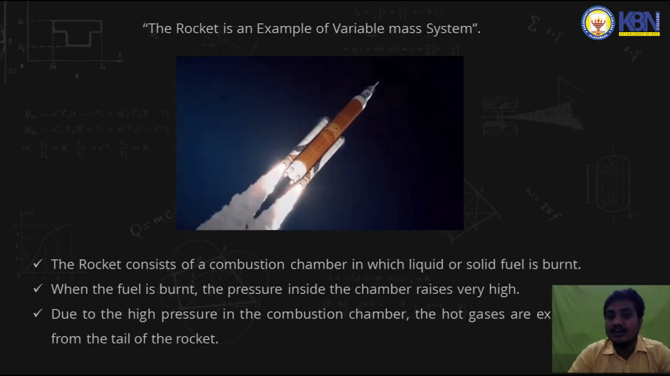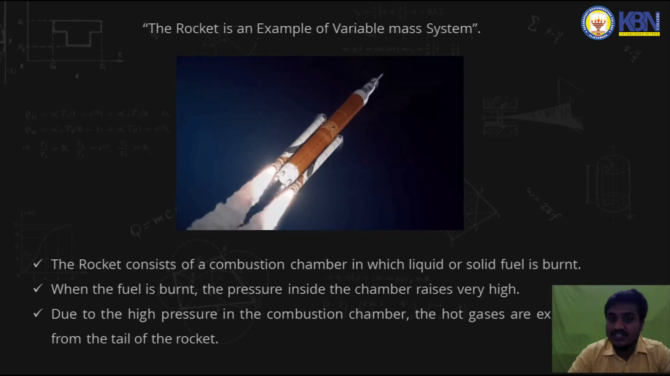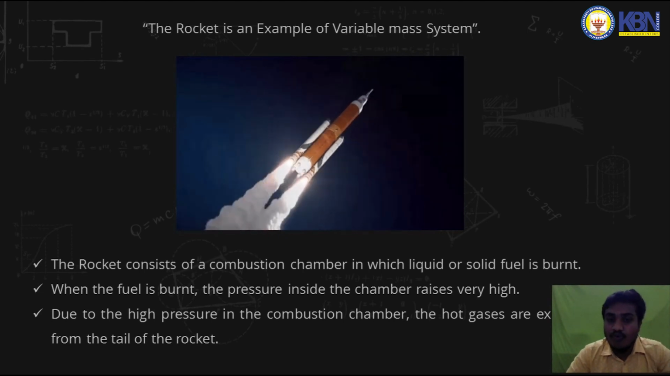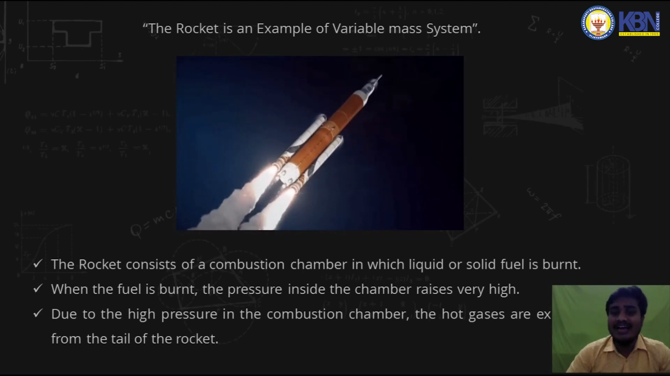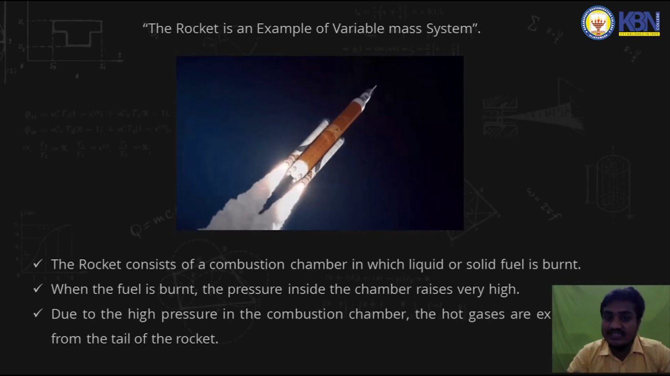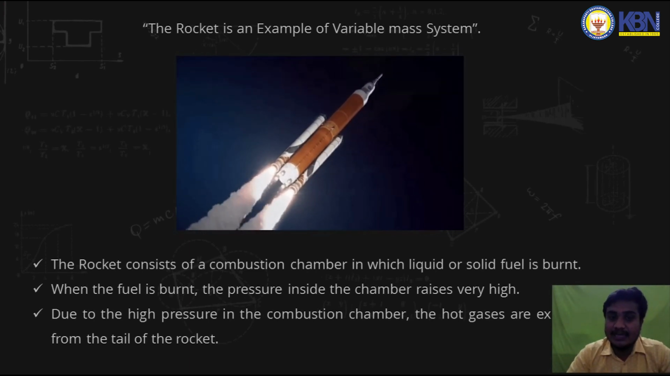But in the latest versions, you don't need any separate oxidizing agents. The fuel chamber itself consists of the oxidizing agent. What goes behind this principle is the fuel in the fuel chamber will get burnt by ejecting the fuel out.